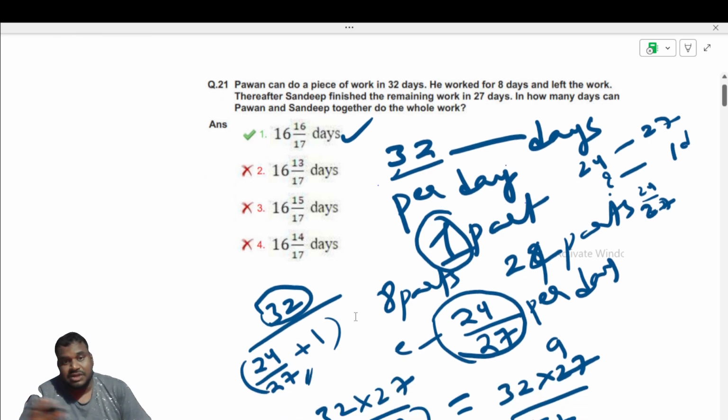If they are working together, how much time will they take? So I'll take the total parts of work to be done, 32, divided by the efficiency of each person, that is 1 plus 24 by 27. Do the simplification, you will get 16 by 17 days. In that many days, they can finish the whole work. Okay.